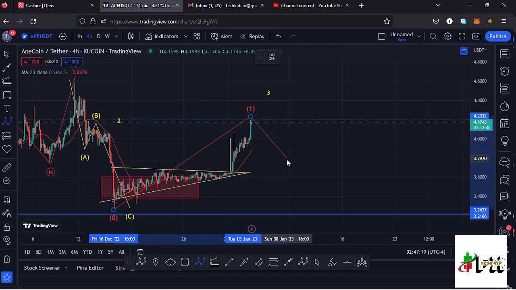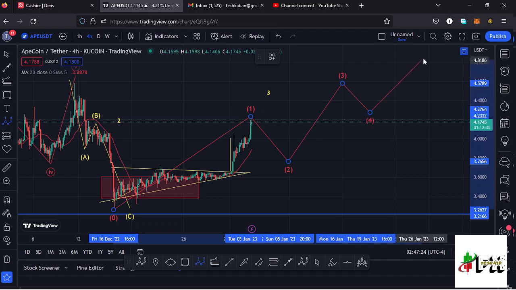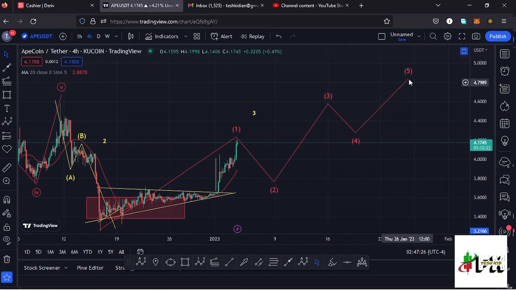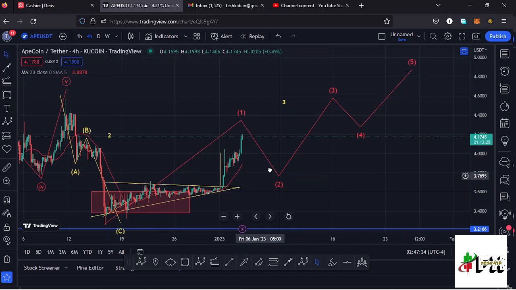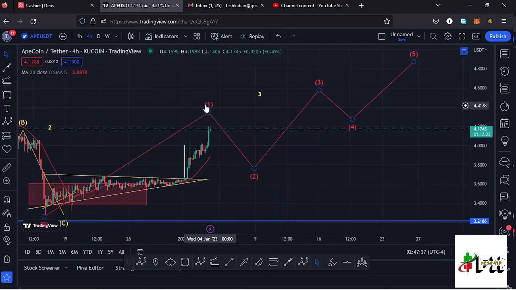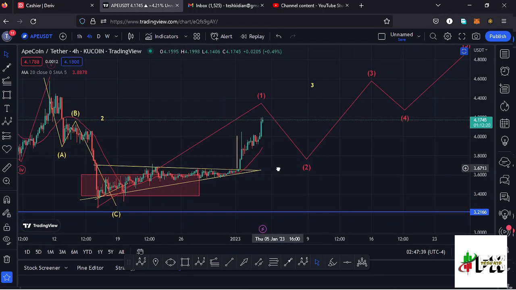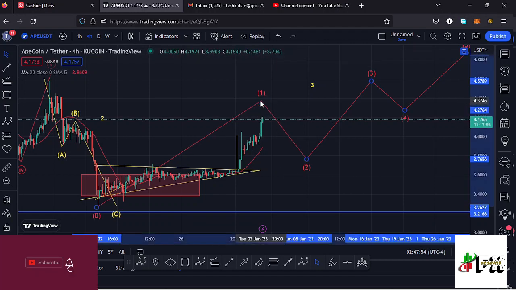Then I'm expecting a bit of a retracement to the lower side in the formation of that wave 2, then a wave 3, then a wave 4, and then continue pushing even higher in the formation of that wave 5 to the upside to complete the formation of that higher Elliott wave count 3. But for now, it's too early for me to say that we have made the high for this wave 1 to the upside, because from what you can see here on the ApeCoin chart, there's still room for us to continue pushing higher. You can see that the momentum has not yet cooled off, and there are chances of making one more new high, lower high, in the formation of that wave 1 to the upside.